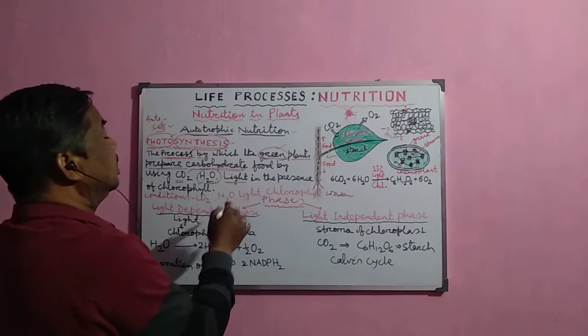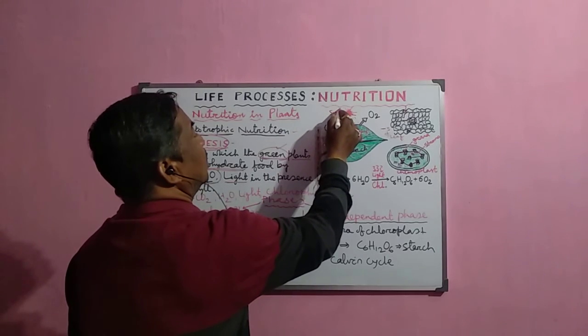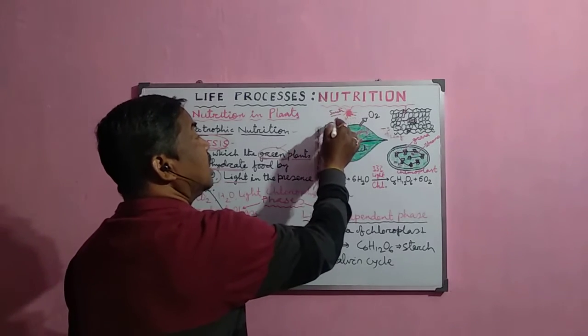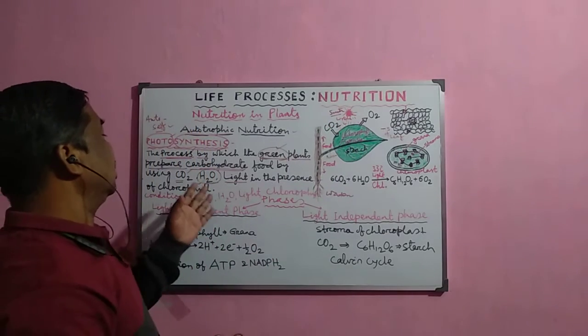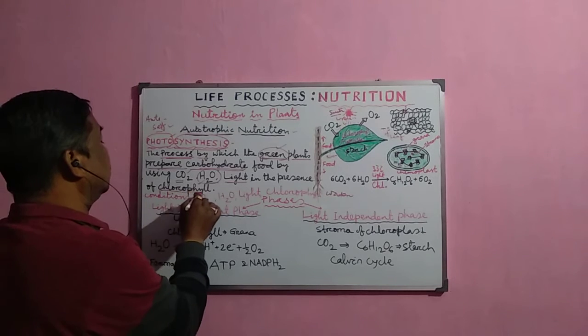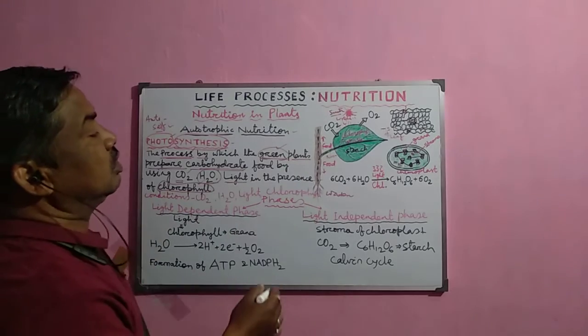Another important condition required is the sun, or solar energy, which supplies the light energy for this process. And another condition is the chlorophyll pigment, which is present in the plastid or chloroplast.